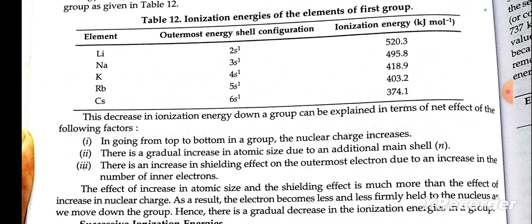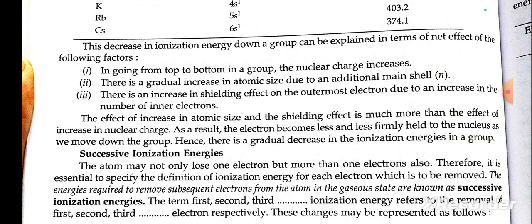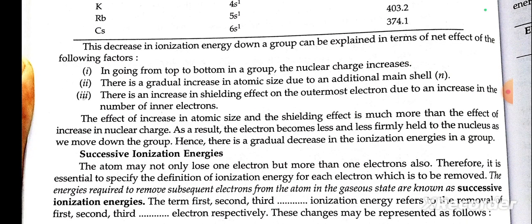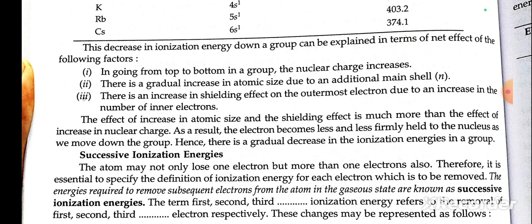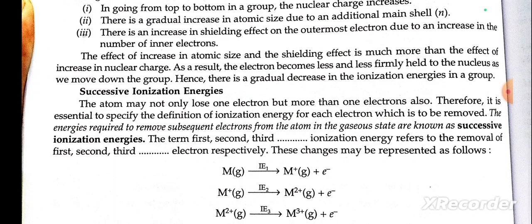Third, there is an increase in the shielding effect on the outer electron due to an increase in the number of inner electrons. The effect of increase in atomic size and the shielding effect is much more than that of the increasing nuclear charge. As a result, the electron becomes less and less firmly held by the nucleus as we move down the group. Hence, there is a gradual decrease in ionization energy in a group.